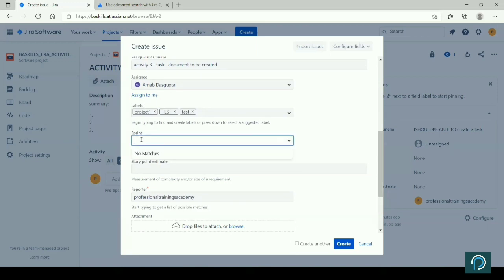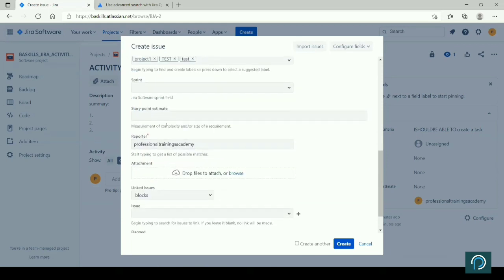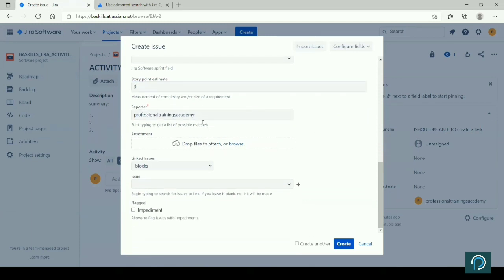Sprint, if we have already created a sprint, right, we will put it on that. Because sprint we have to create separately, but the list of sprints which is created will appear here. At this point of time, we are not assigning. Story points estimate. So say we have estimated as 3 story points. A reporter I have created, so my name by default will appear.